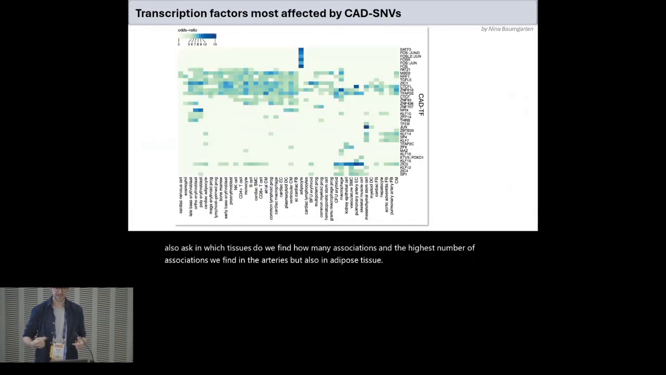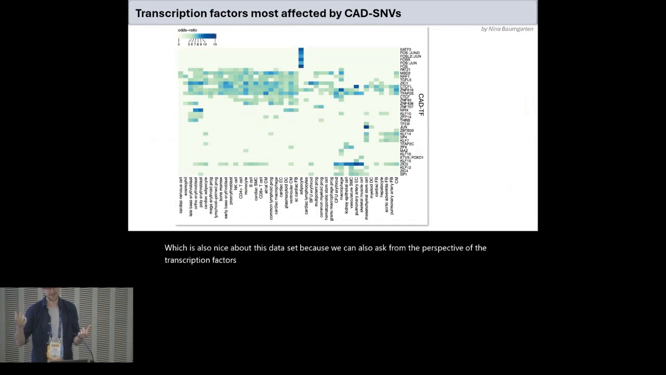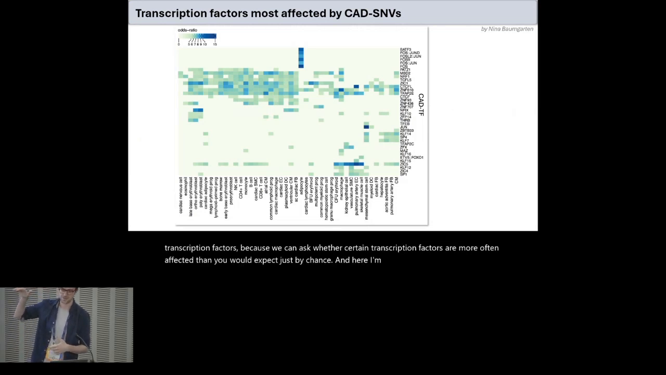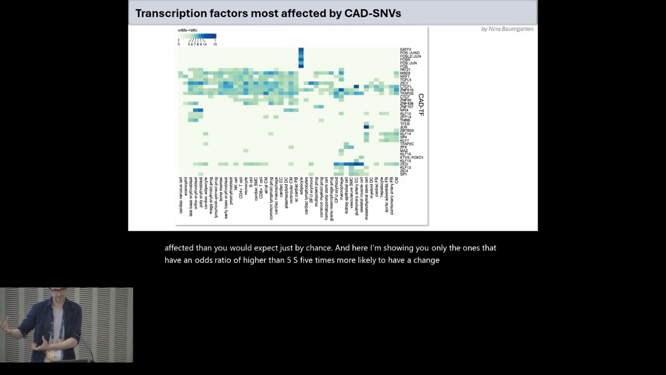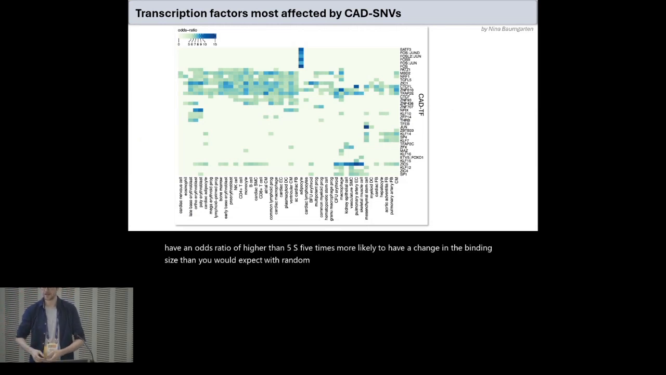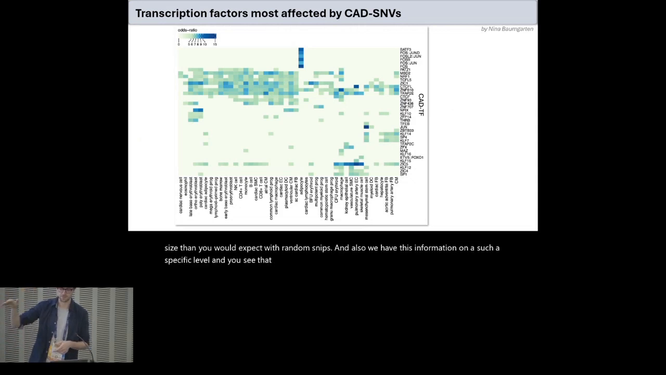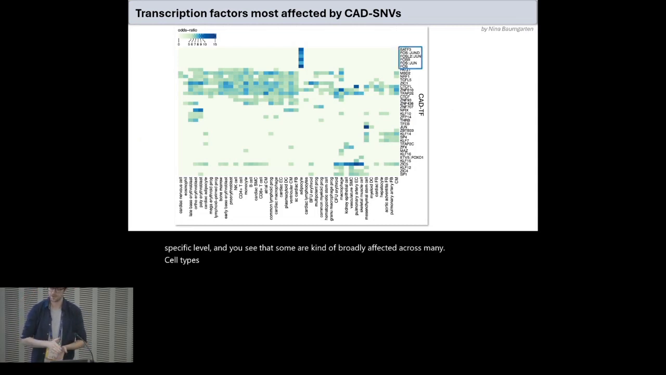What is also nice about this data set is that we can ask from the perspective of the transcription factors, whether certain transcription factors are more often affected than you would expect just by chance. Here I'm showing you only the ones that have an odds ratio higher than 5, so five times more likely to have a change in the binding site than you would expect with random SNPs. We also have this information on a cell-type-specific level, and you see that some are broadly affected across many cell types, and these AP1 factors, for example, are specific to adipose tissue, which was a little surprising to see.